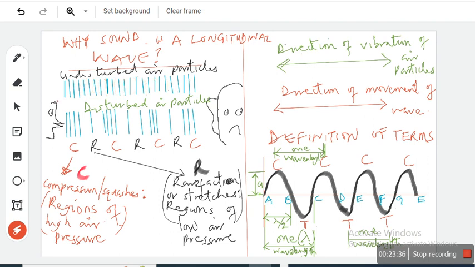Now, assuming someone starts speaking, some part of the air particles will be squashed, what we call compression. The part next to it will be stretched, what we call rarefaction. I represent compression with C, rarefaction with R. Then the next one, compressed, squashed. The other one, stretched, and so on.